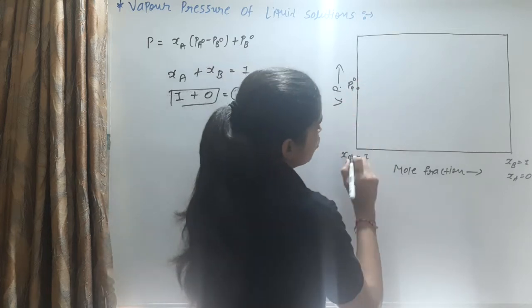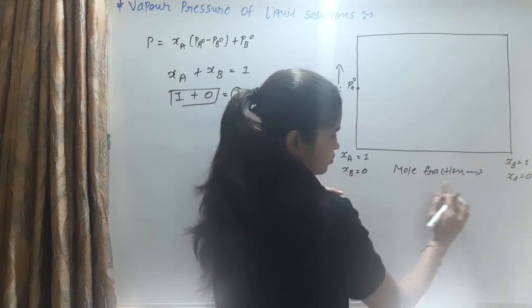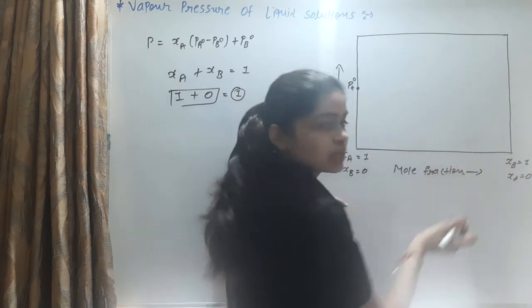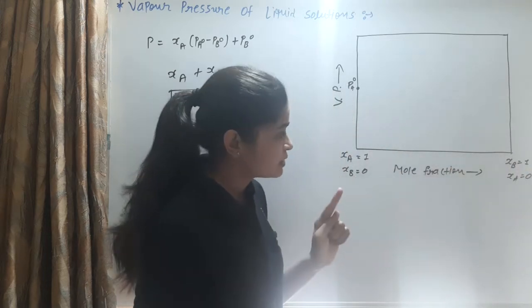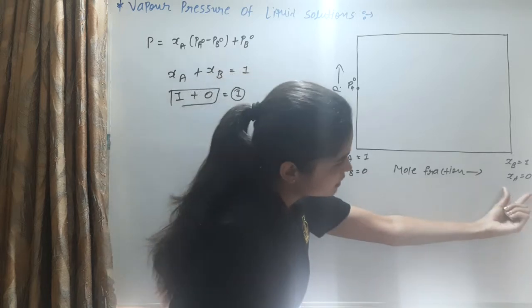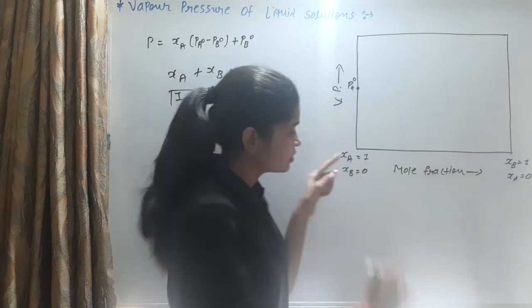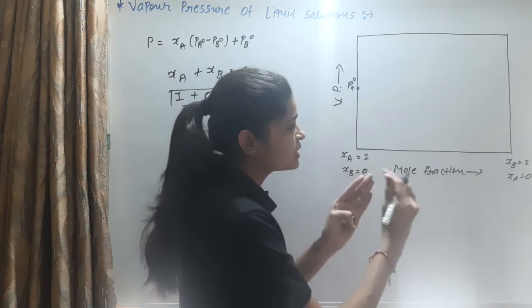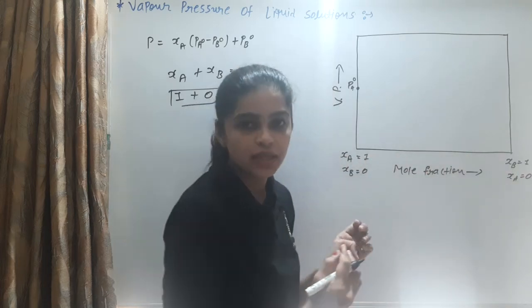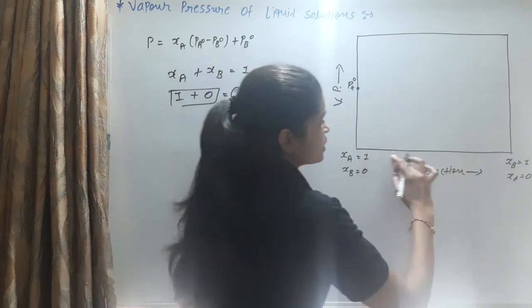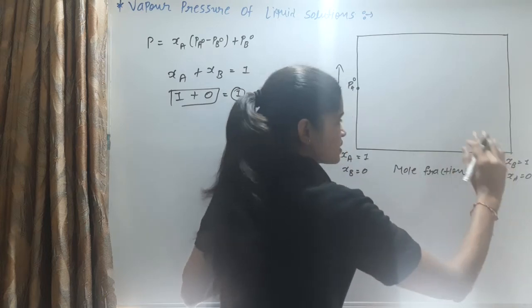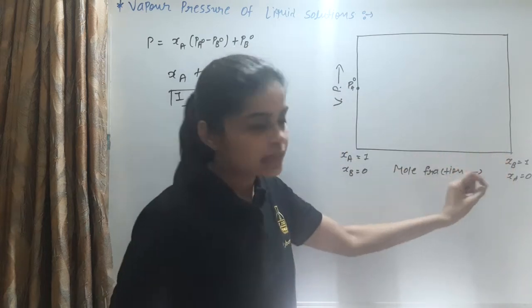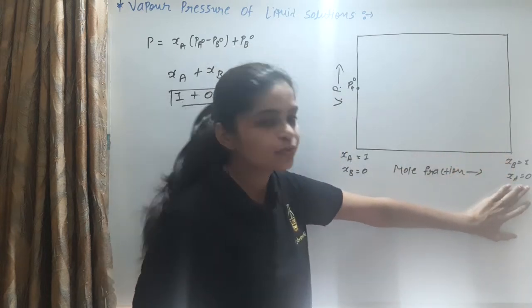As we go from left to right, the mole fraction is decreased, so in this case XA reaches 0. The mole fraction decreases from 1 to 0. In this line, the mole fraction decreases very slowly, and at the end XA is equal to 0.